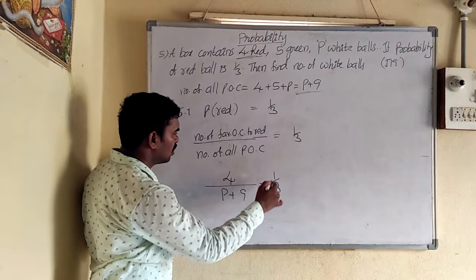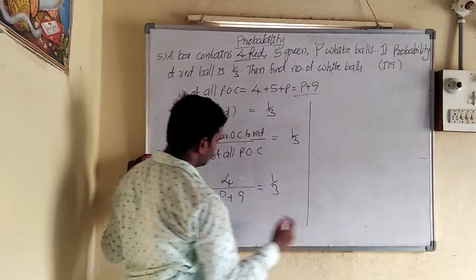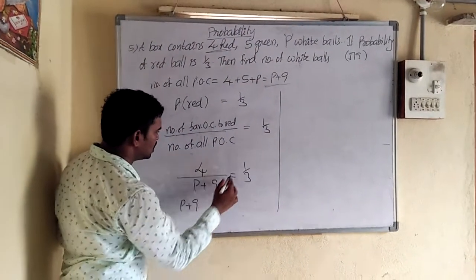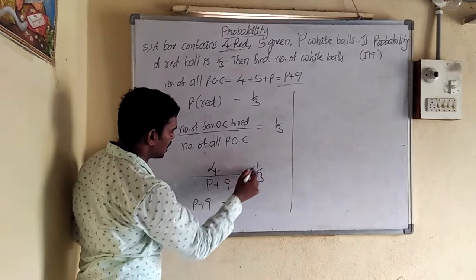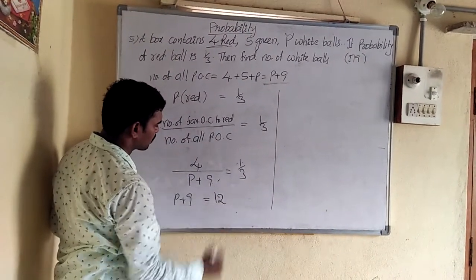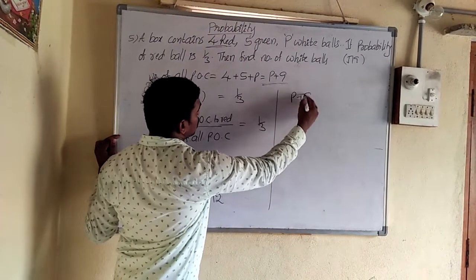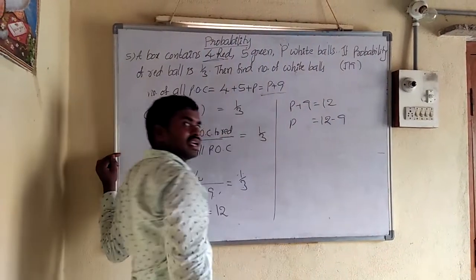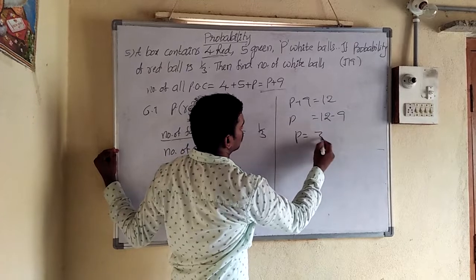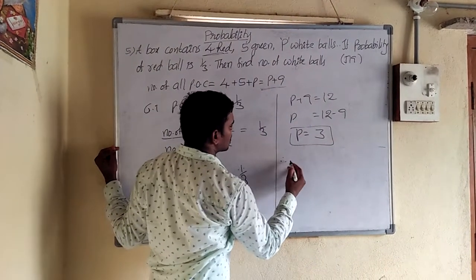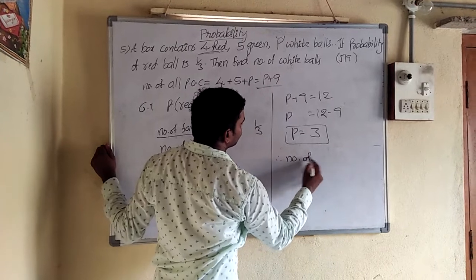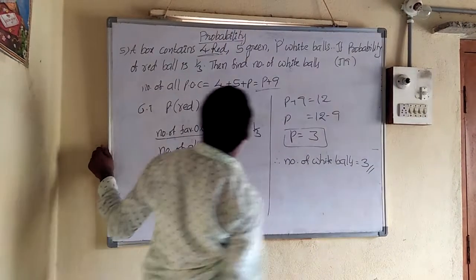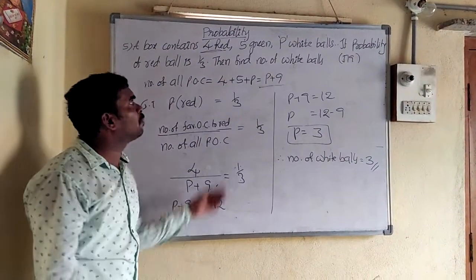Okay, cross multiplication. 1 into P plus 9 is equal to 3 into 4, 12. So P plus 9 equal to 12. So P equal to 12 minus 9, as 9 becomes minus 9. How much? 3. So P value is 3. So number of white balls, how many are there? Number of white balls is equal to 3. So this is about the balls question.